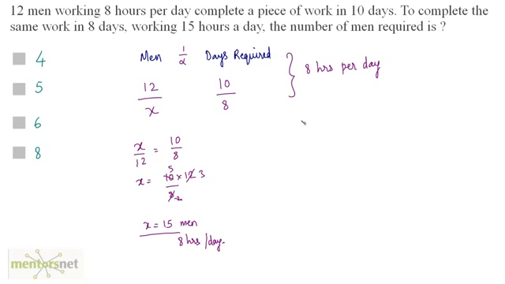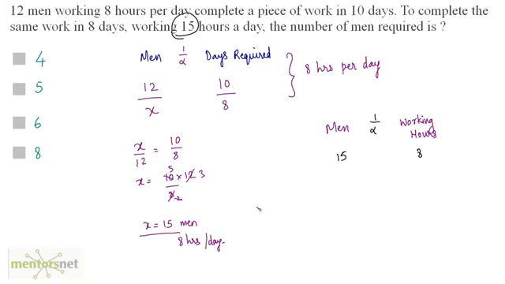Okay. So again, we have the number of men and working hours. Now if you increase the number of men, the number of working hours can be reduced. Else, if you increase the working hours, the number of men can be reduced, right? So these are inversely proportional to each other. So we have 15 men working for 8 hours. What is asked?